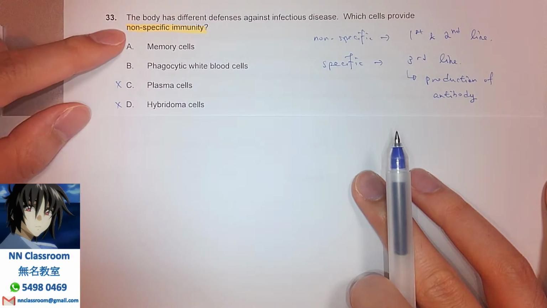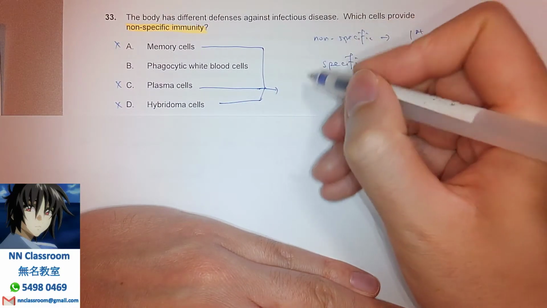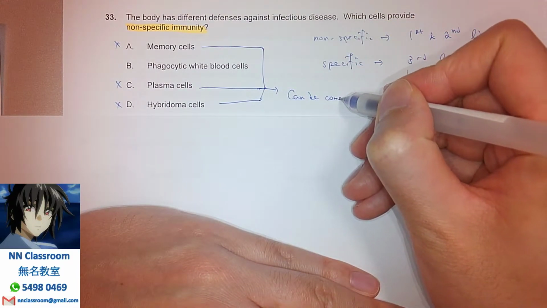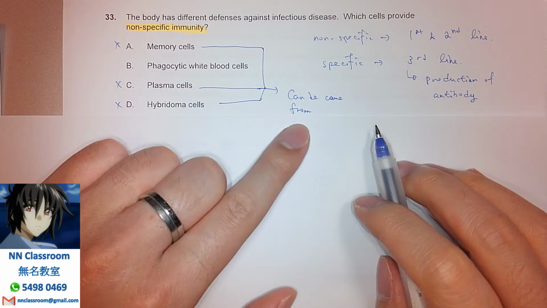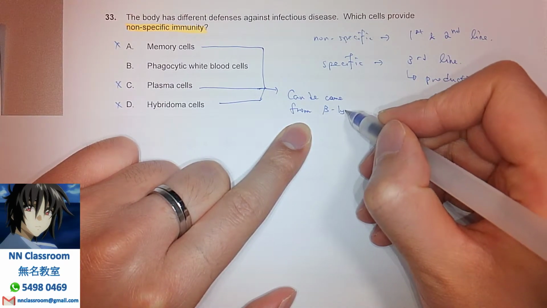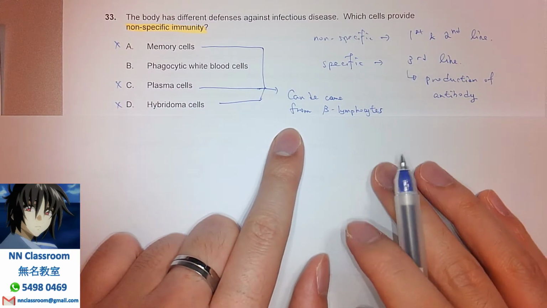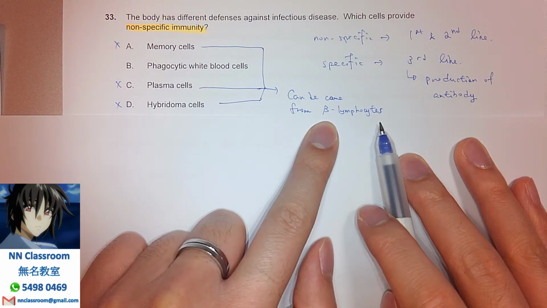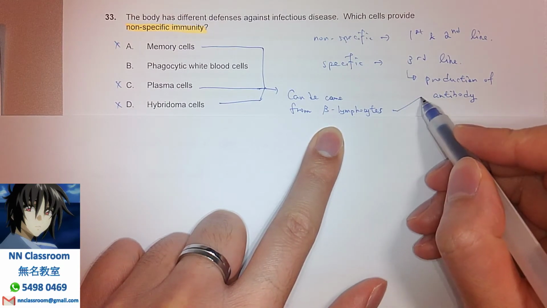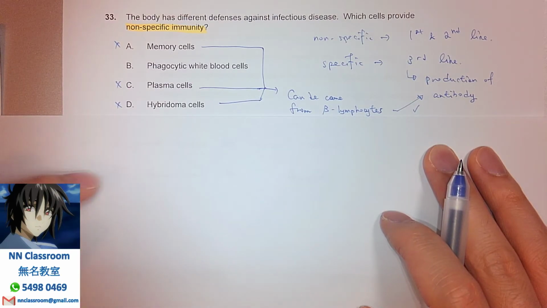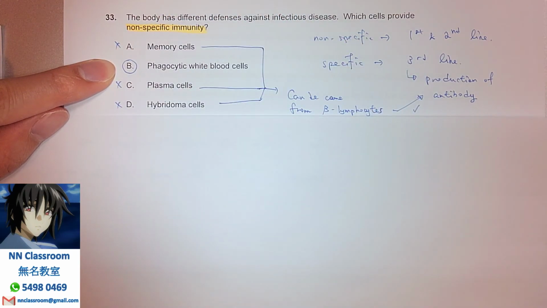So that's why for A, C, D, these cells can all be generated from the B lymphocyte. Right? As they can all come from the B lymphocytes, obviously they are not going to be non-specific immune response, because the B lymphocyte is responsible for the production of antibodies, right? So that's why obviously the choice for this question number 33 is going to be B, phagocytic white blood cells.